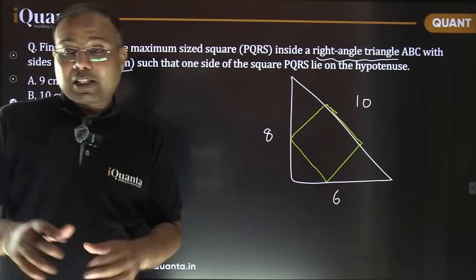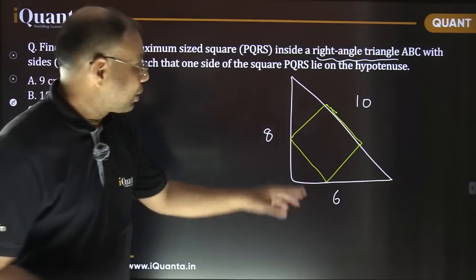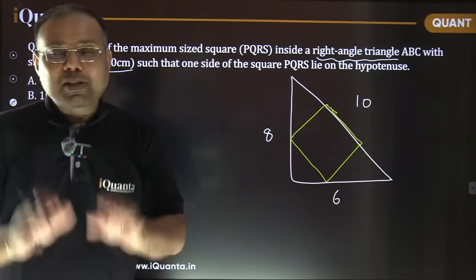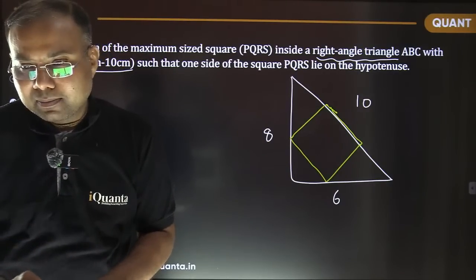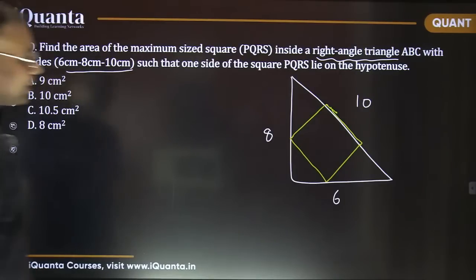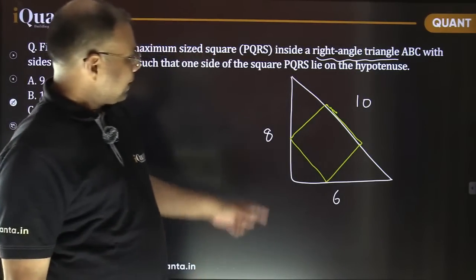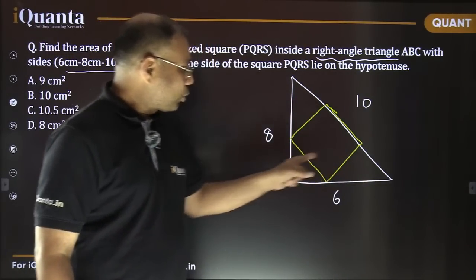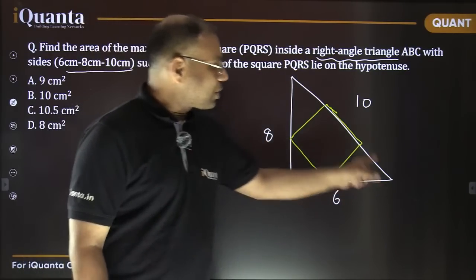And each of these similar triangles has a ratio of the side lengths 3, 4, 5. Isn't it? So I'm just going to make use of that fact and see how simple it is. So, till this point, is it okay? All these three triangles, 1, 2, and 3, they are similar to this larger triangle.